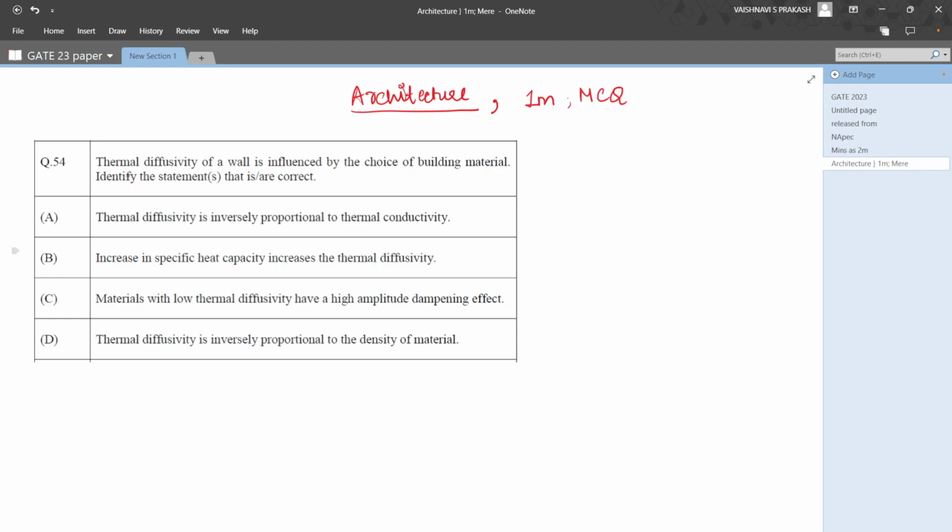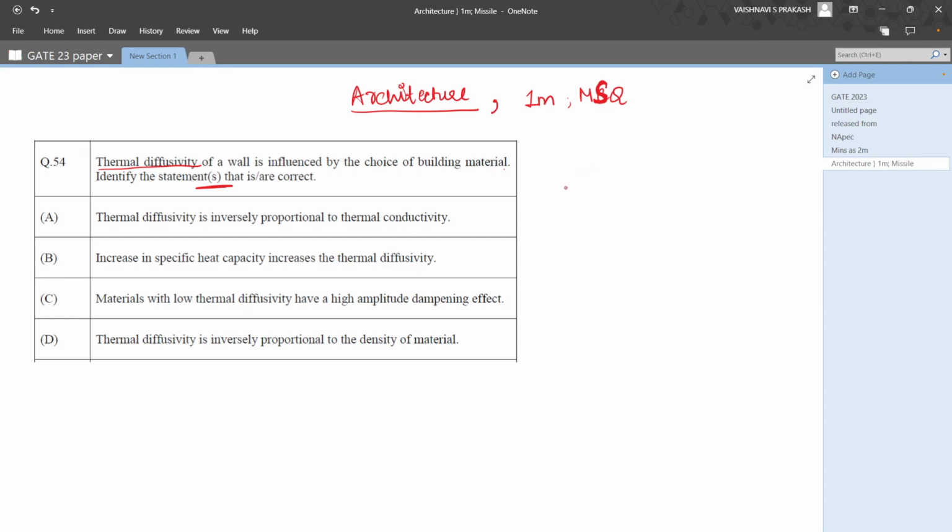The question here is, thermal diffusivity of a wall is influenced by the choice of building material. Identify the statements that is/are correct. Again, this is an MSQ, right? So which means there could be more than one correct option. So first, let's talk about what thermal diffusivity is.